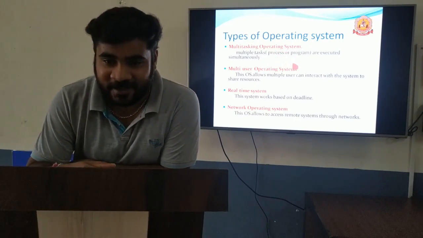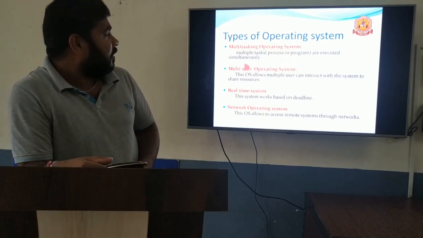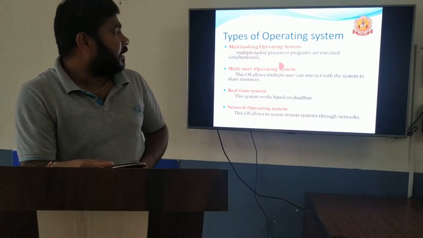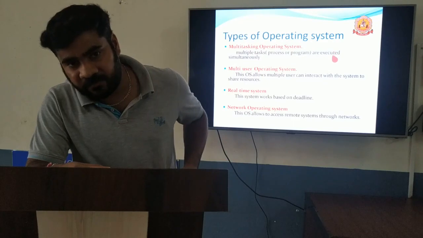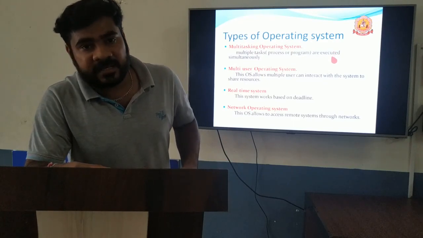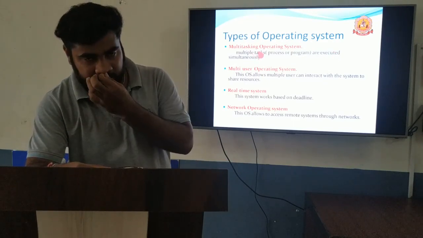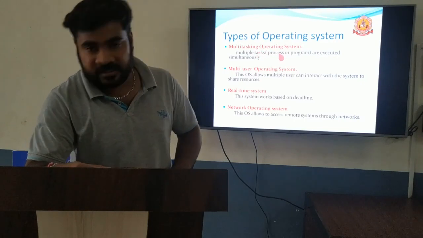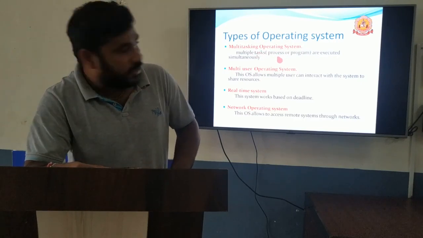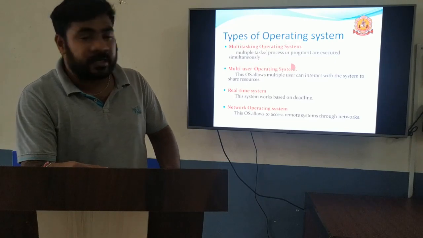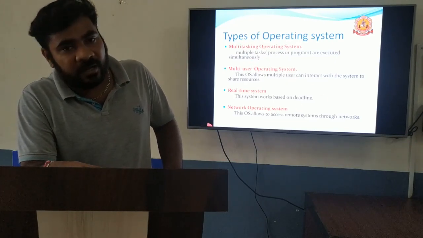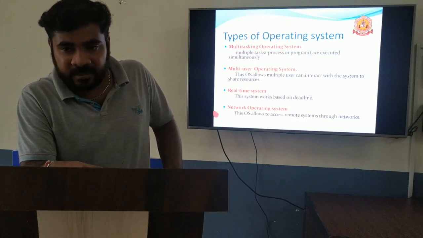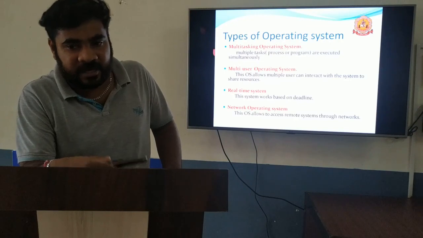Multitasking operating system. As the name indicates, multiple tasks or processes can be executed simultaneously. Simultaneously, we can execute multiple tasks or multiple programs or multiple processes together. That is the work of a multitasking operating system. Nowadays, we are using multitasking. In a mobile, at the same time we listen to the class and at the same time we play games. That is our next best example.